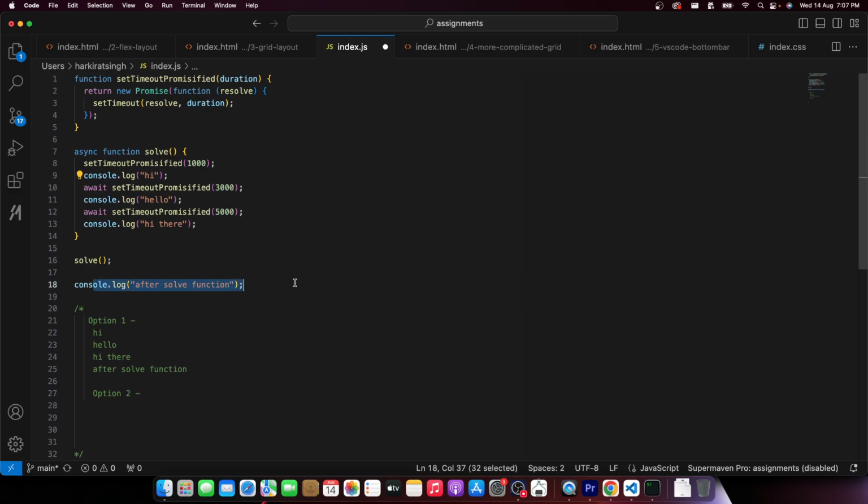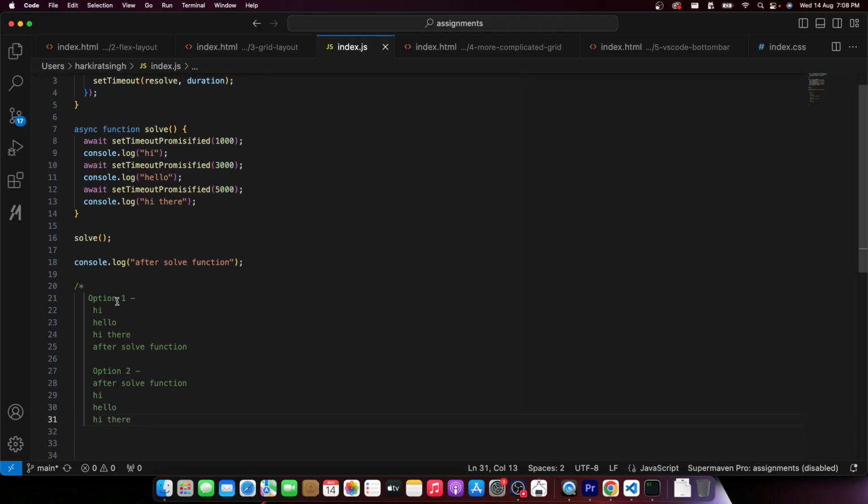So control then reached here, or, in this case, the control reached the solve function. It is not stuck over here. It moved on to do other tasks, and hence after solve function gets printed first, then hi, then hello, then hi there. Which one of these two options does your heart say works? Given that I've given you some hints, which do you think is the right answer? Take a pause over here, try to guess it.